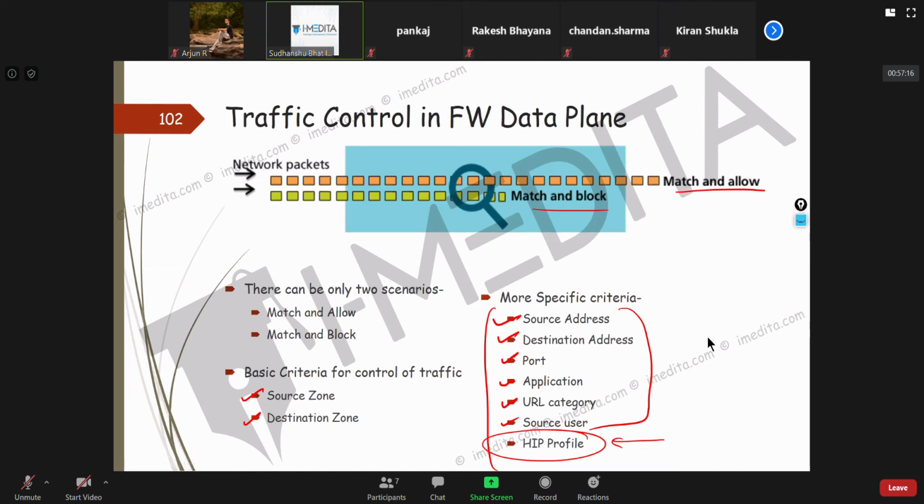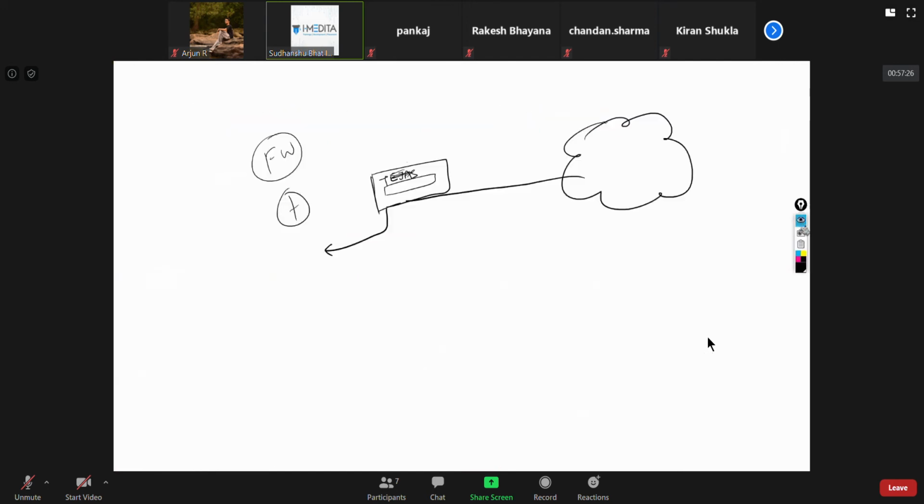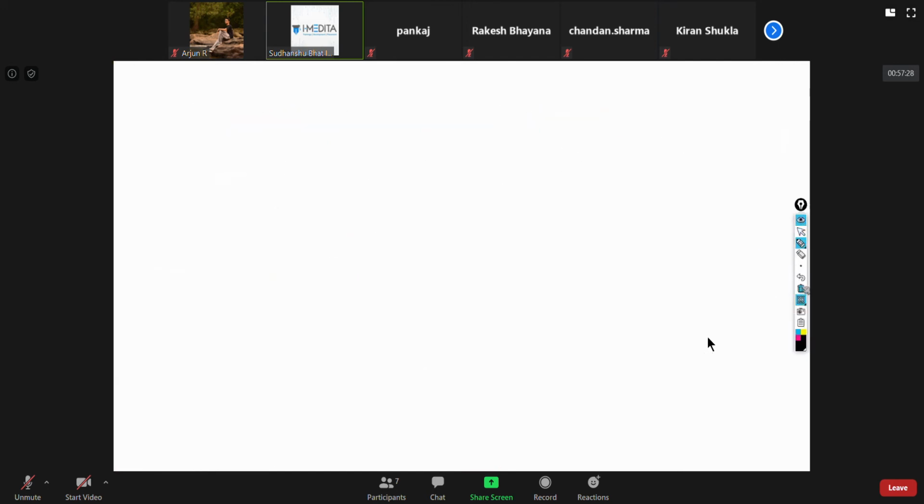In here, what you can do is, with HIP profile, you can check for certain things in the end device. Like if you are familiar with Cisco ICE, or if you are not familiar, there are a lot of network admission control mechanisms.